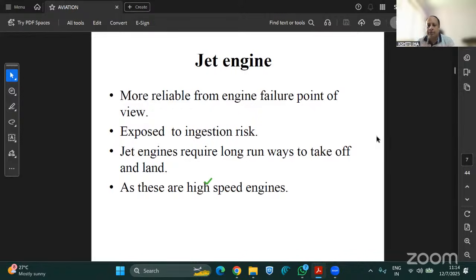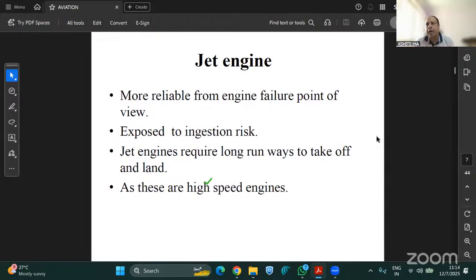How is it detected? When the aircraft lands at any airport, you must have seen that the ground staff goes there and checks the engine and everything on the aircraft. By observing, they can easily tell whether there has been bird ingestion or not, and through that they do the inspection. If any damage has happened, they will have to repair it, or they will put the aircraft on grounding. So this is known as ingestion risk.